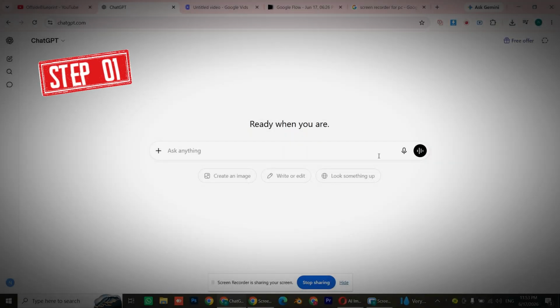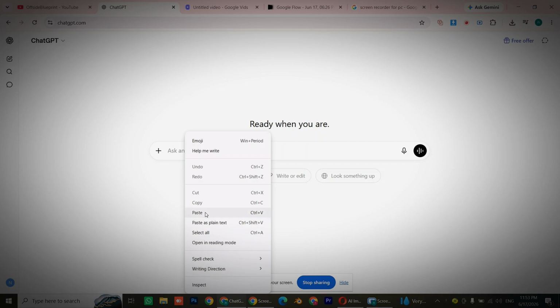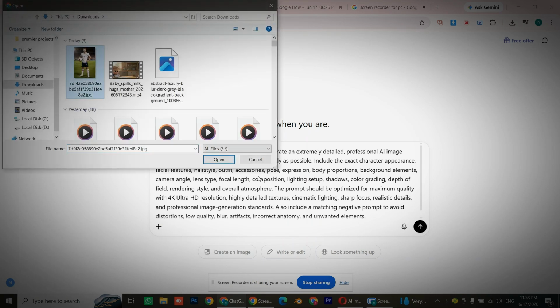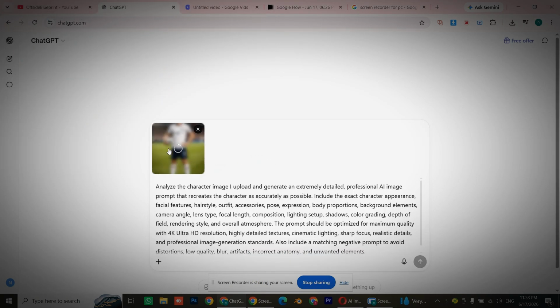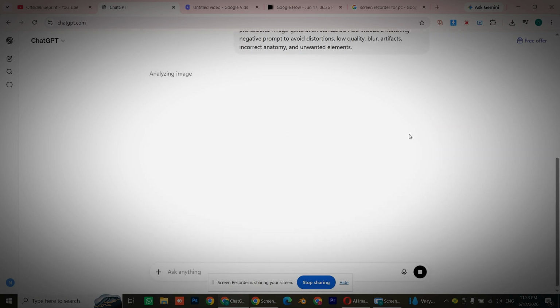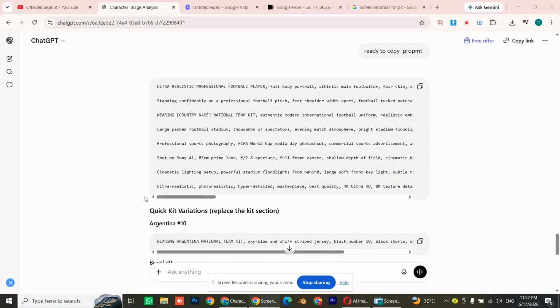First, head over to ChatGPT and paste the prompt provided. You'll find this prompt in the description below. Next, upload an image from your gallery. If you don't have one, you can easily download a similar image from Google or anywhere online. Simply search for FIFA character, and you'll find plenty of suitable images. Once you upload the image, ChatGPT will generate a detailed prompt for you. Carefully review the prompt and then copy it.